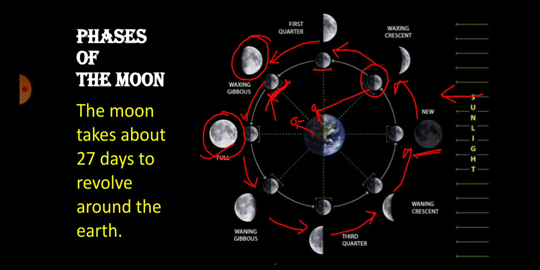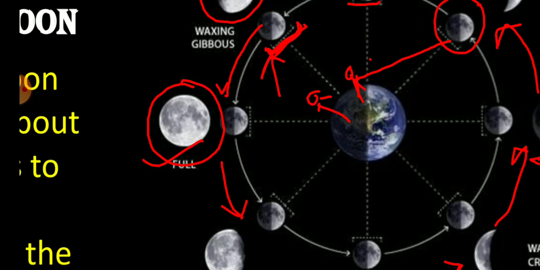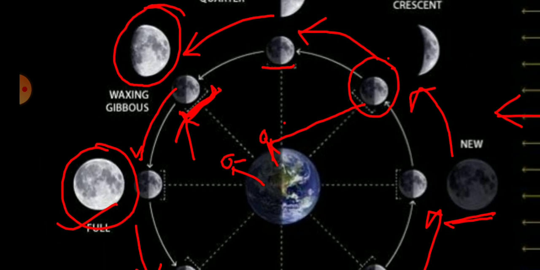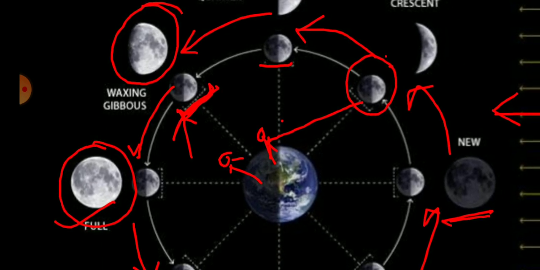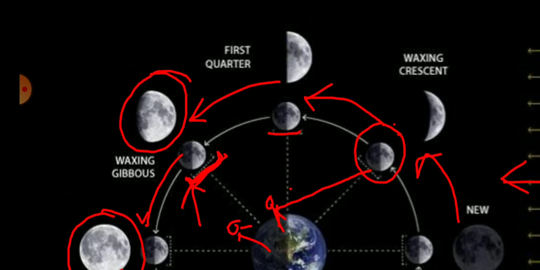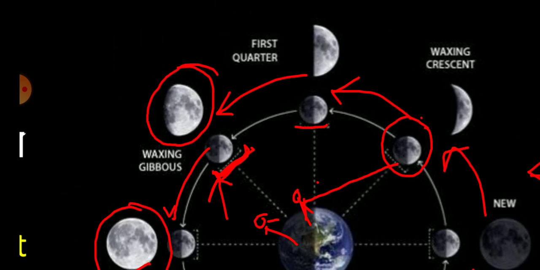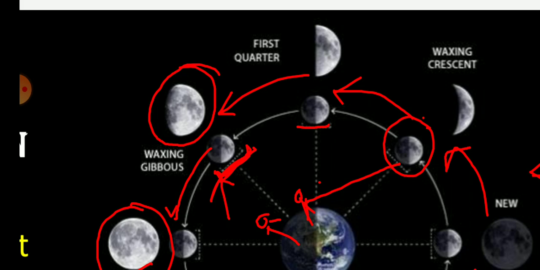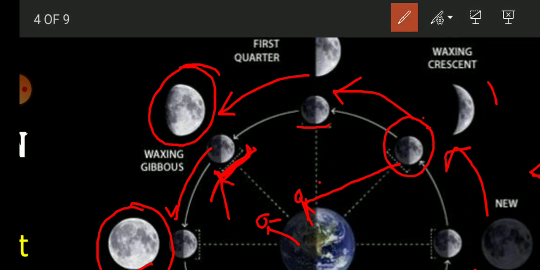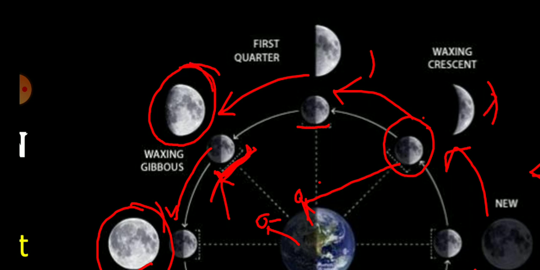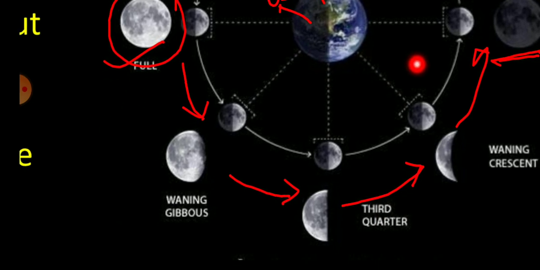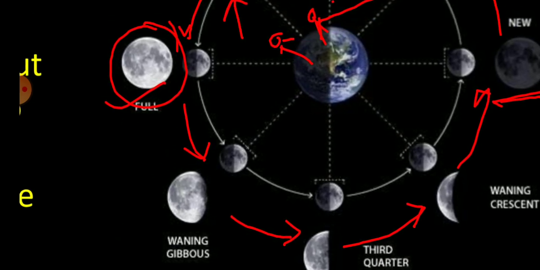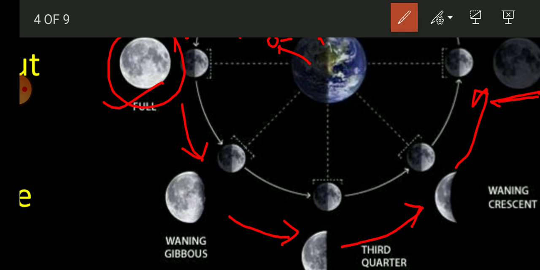Students, one more thing you can see here. In the first 14 days, from the new moon to the full moon, this part is the lighted portion of the moon, and in the second half, that is the second fortnight, we can see that this part is the lit up face of the moon.